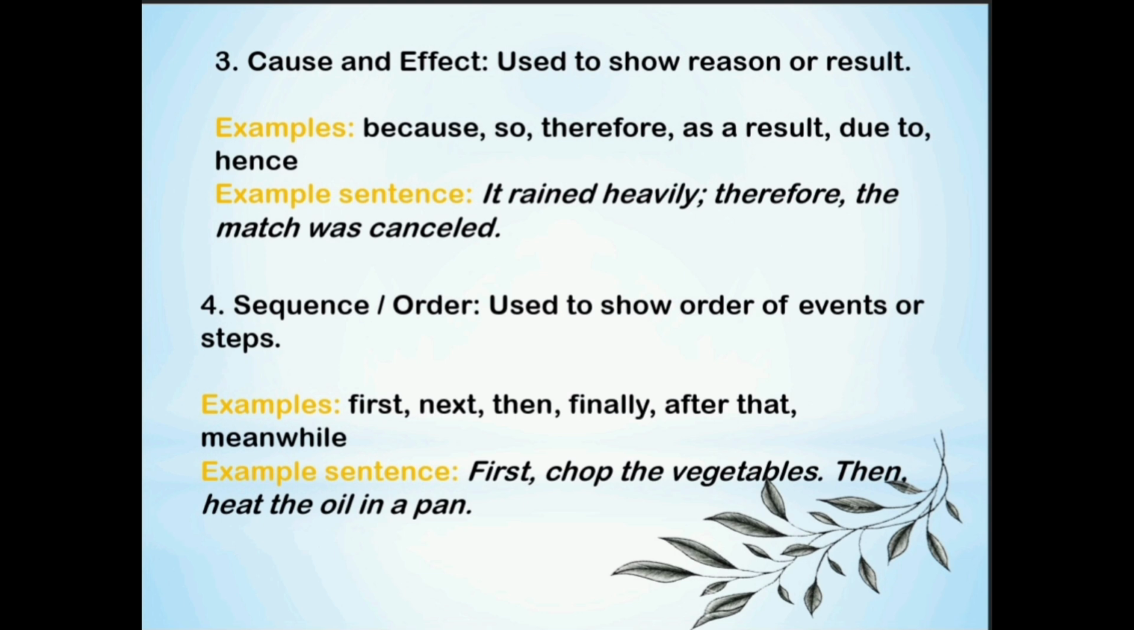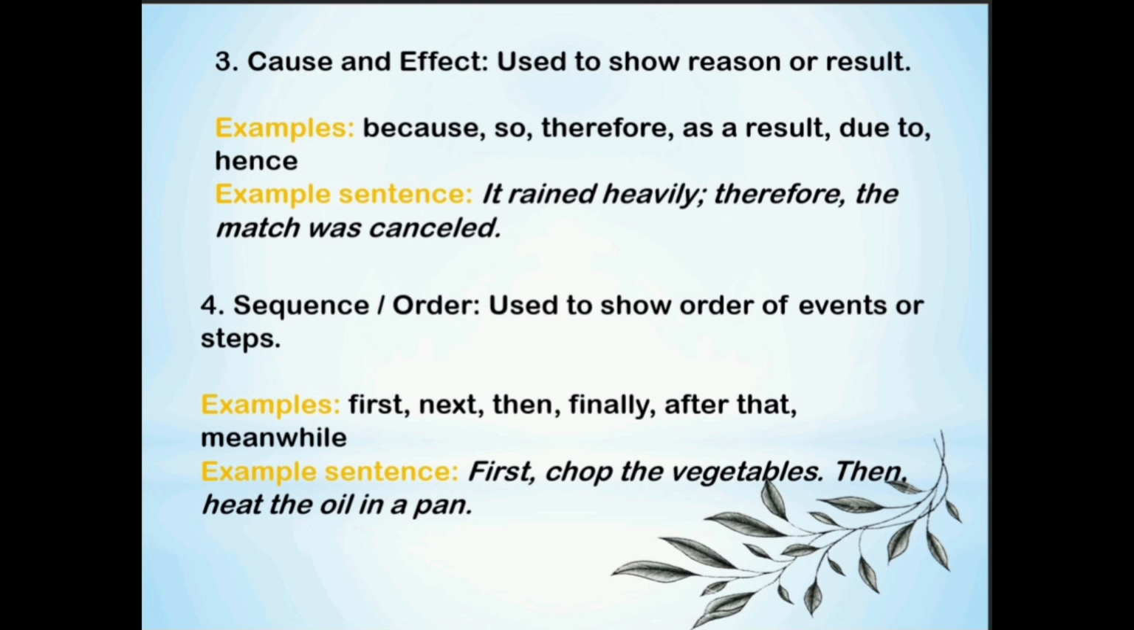Here, the reason is it rained heavily. The result is the match was cancelled. So, clearly, something happened because of something else. In this kind of sentence we are using these reason connectors. The connector therefore joins these two ideas and shows the cause and effect relationship.